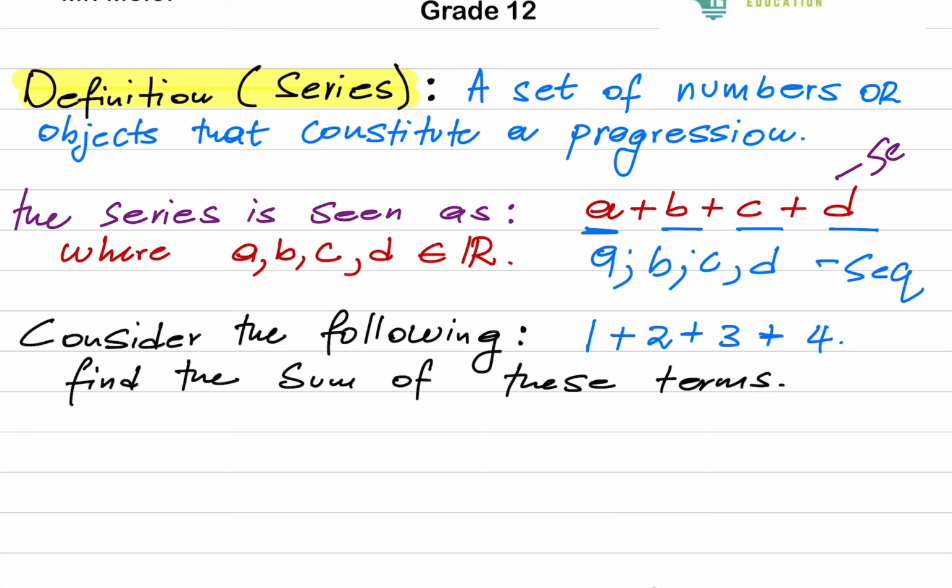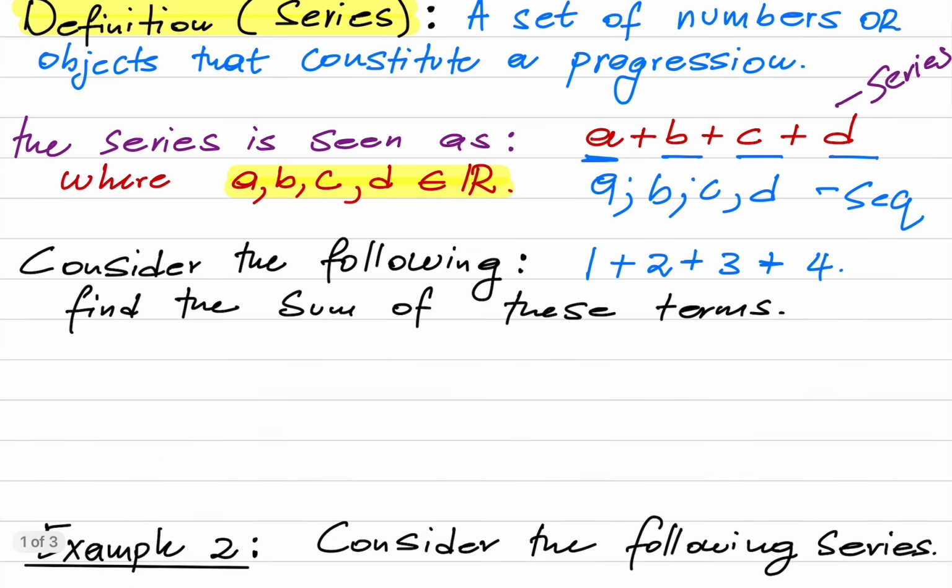This is our series, where A, B, C, D are elements of real numbers. Are you happy with this?